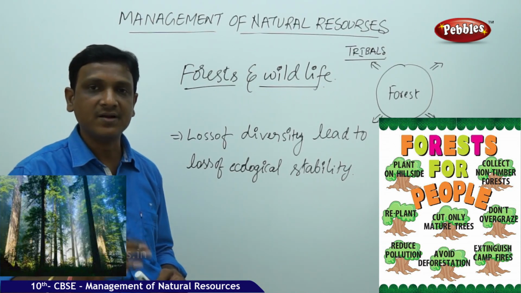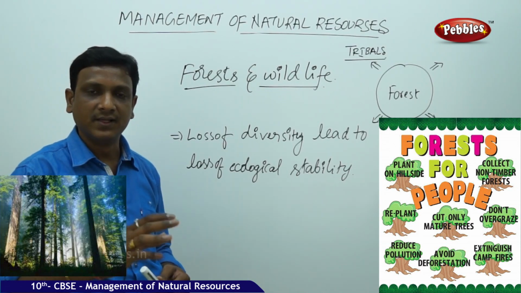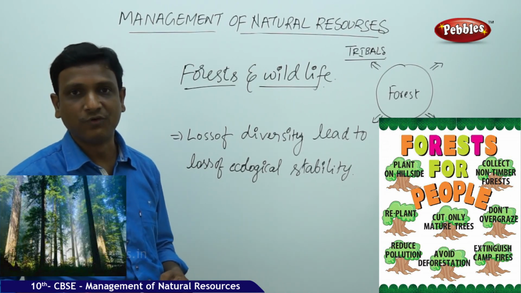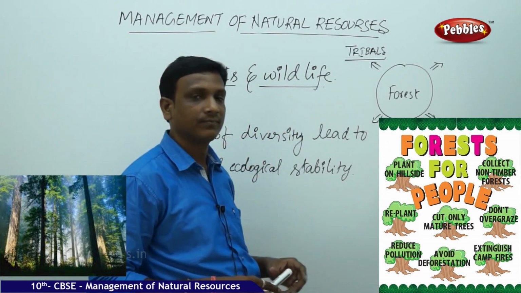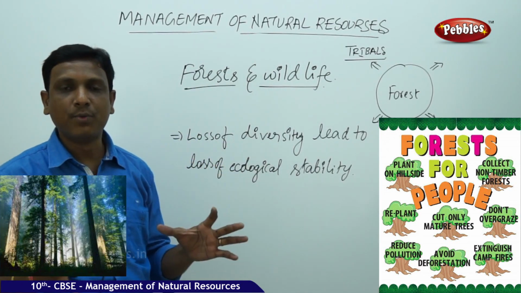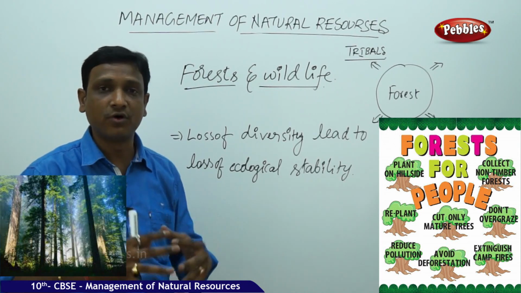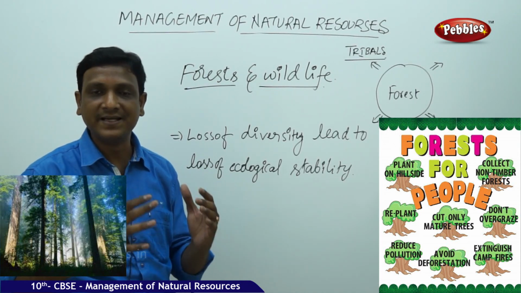At the same time, they contribute to the existence of the forest, for the protection of the forest. So they take a very important role in conservation of the forest. Of course, they use the forest product, but they do not cause any damage to the forest.